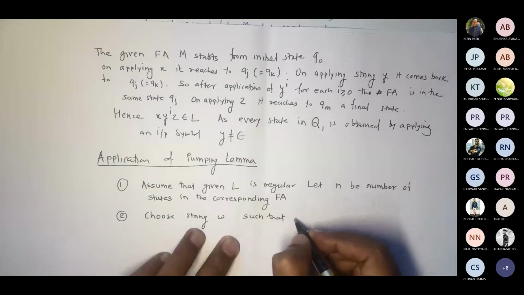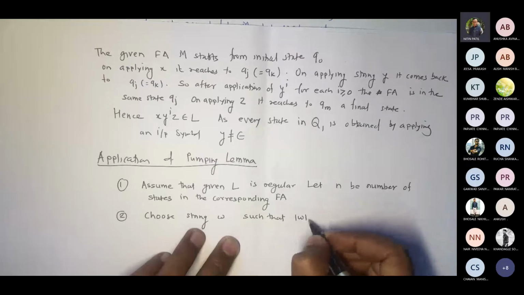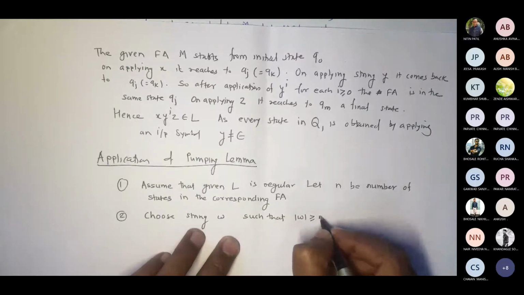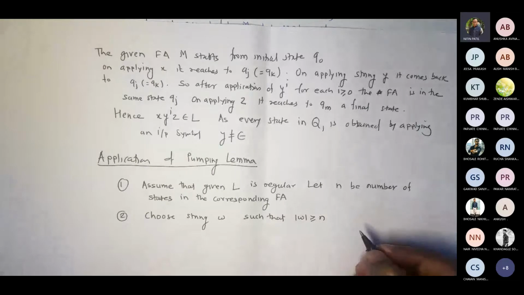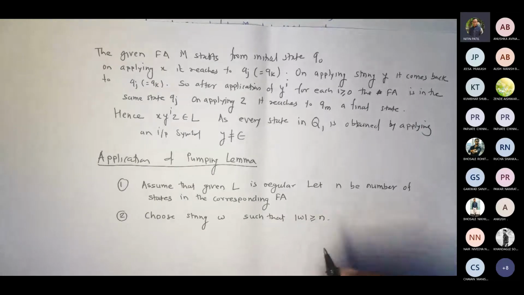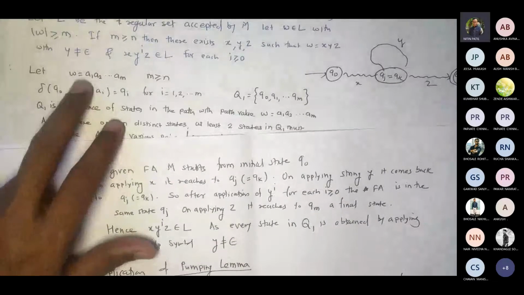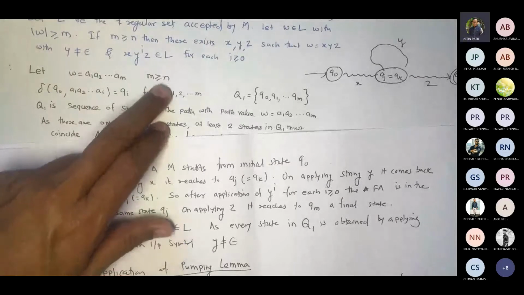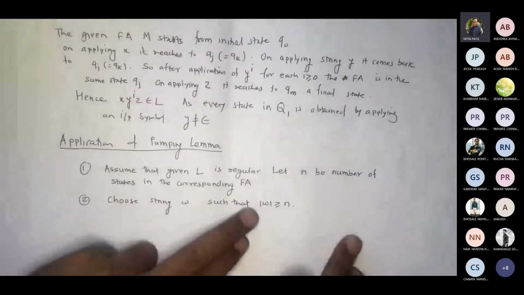such that, we will write the same statements which we wrote in the theorem. You can see we wrote m greater than or equal to n, correct? That's what I'm writing.